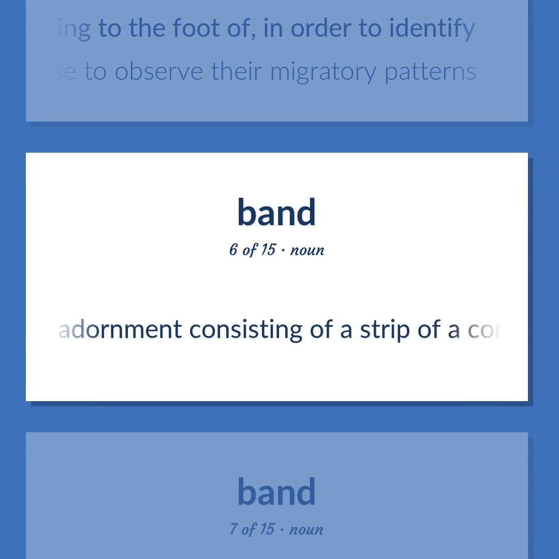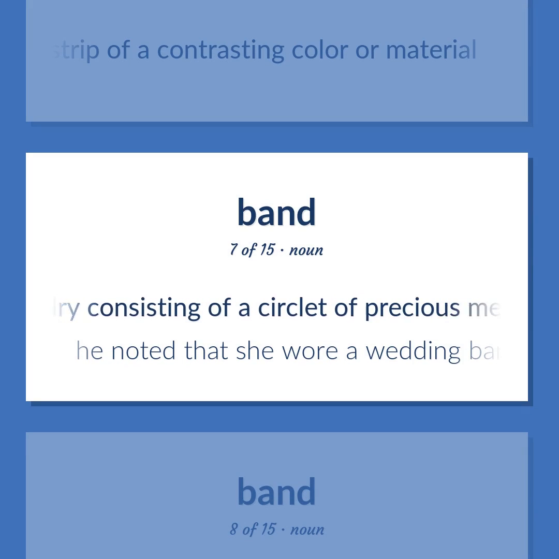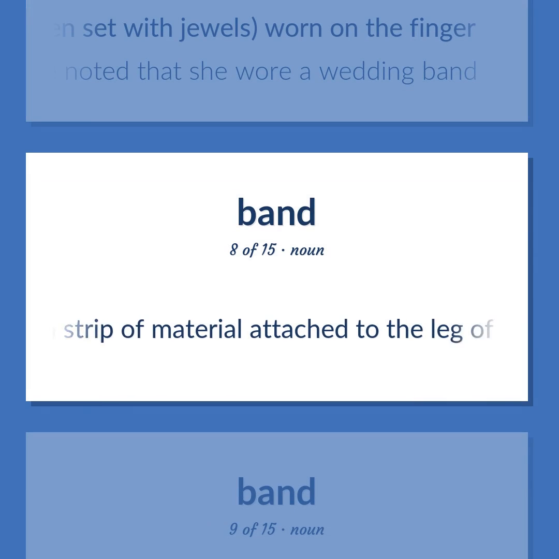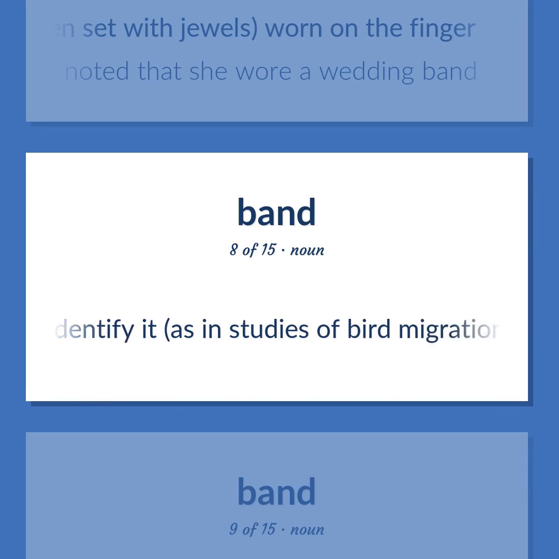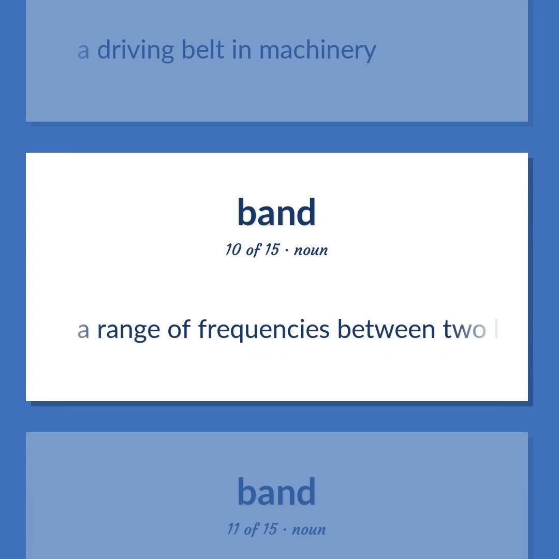An adornment consisting of a strip of a contrasting color or material. Jewelry consisting of a circlet of precious metal, often set with jewels, worn on the finger. He noted that she wore a wedding band. A strip of material attached to the leg of a bird to identify it, as in studies of bird migration. A driving belt in machinery. A range of frequencies between two limits.